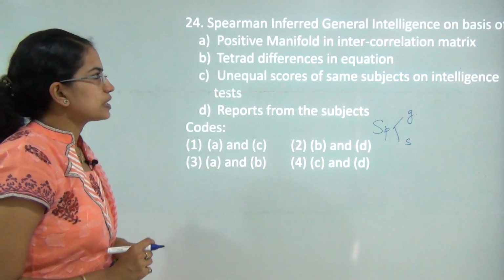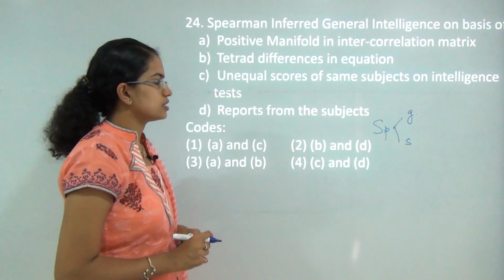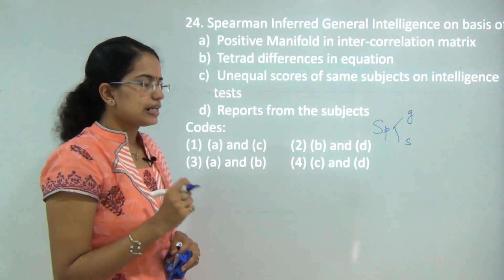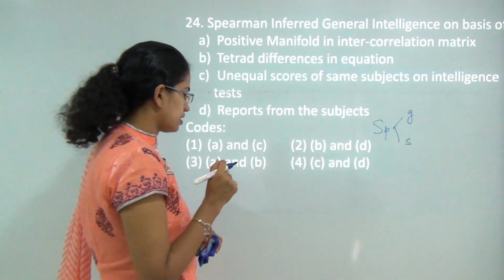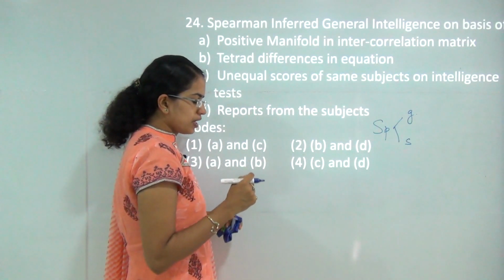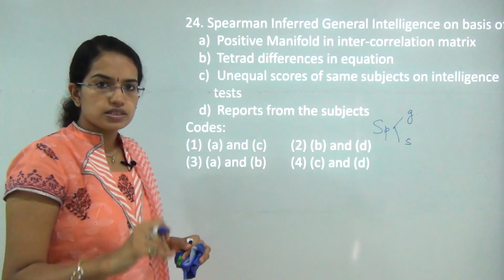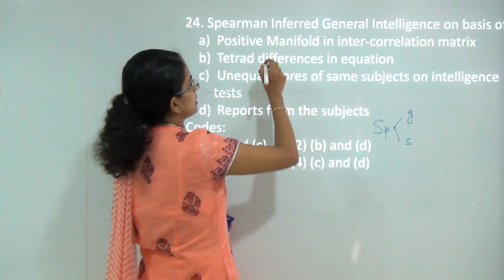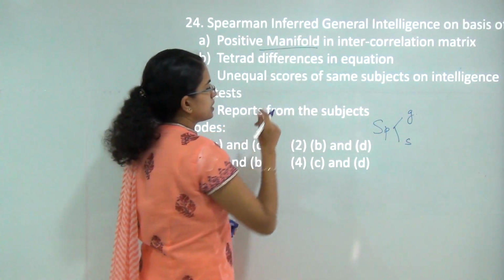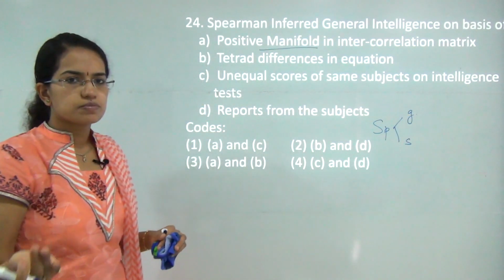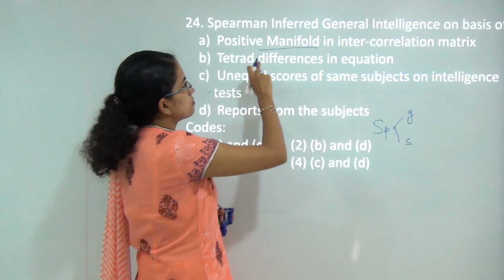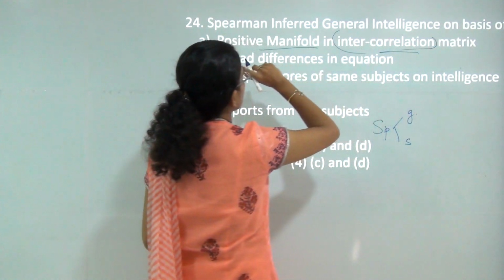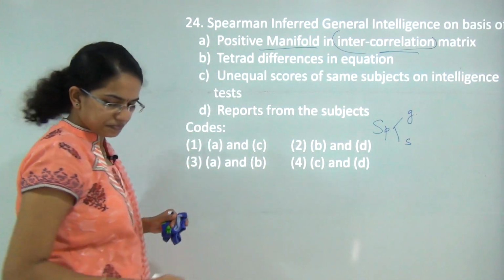So when he tried to explain the general intelligence quotient, he tried to find out correlation between the various elements, and he said the correlation is positive among all the variables or factors that he has taken. Therefore, whenever there is a correlation which is positive, it is known as positive manifold, and there has been intercorrelation in case of Spearman's G intelligence.